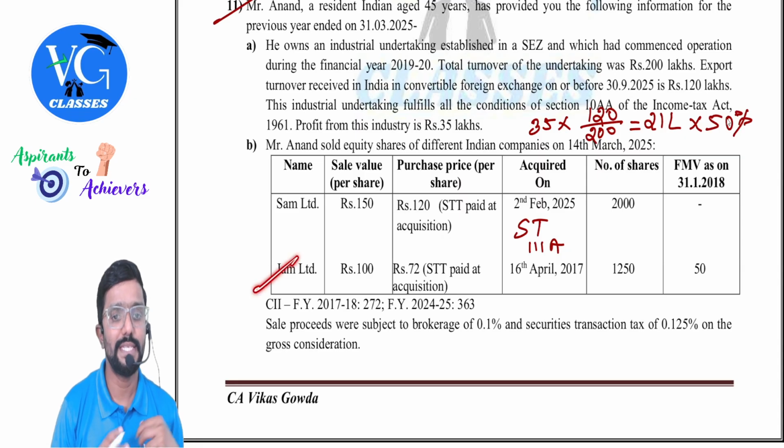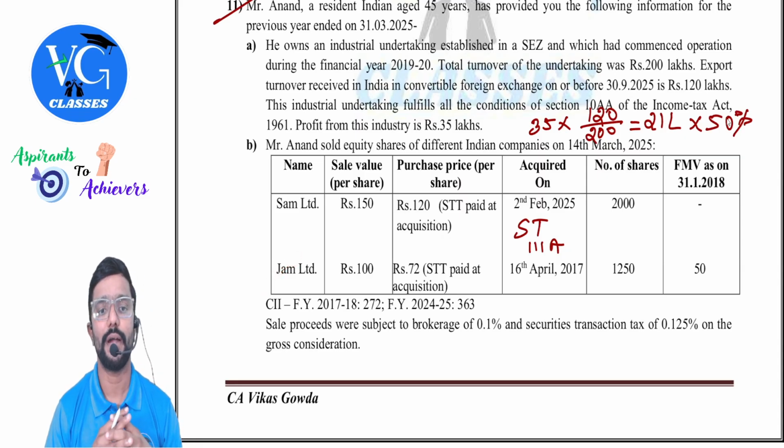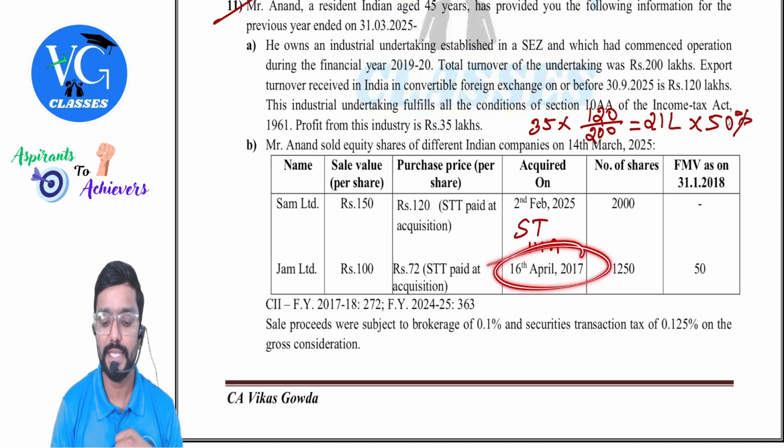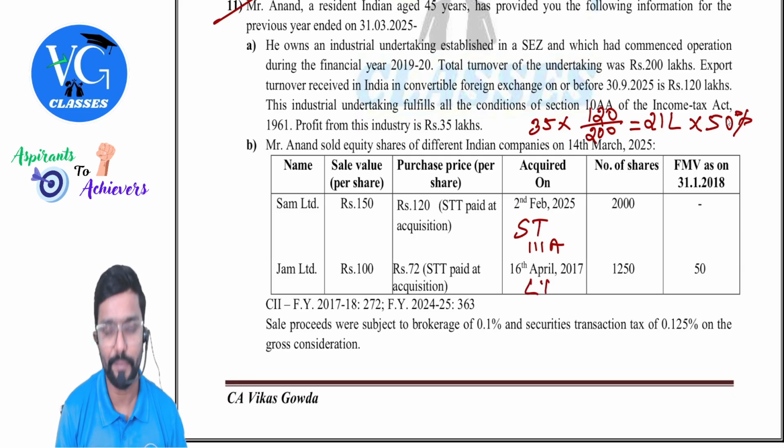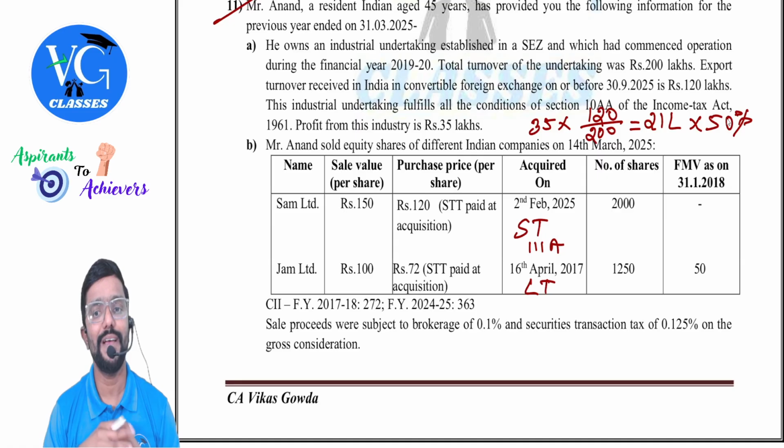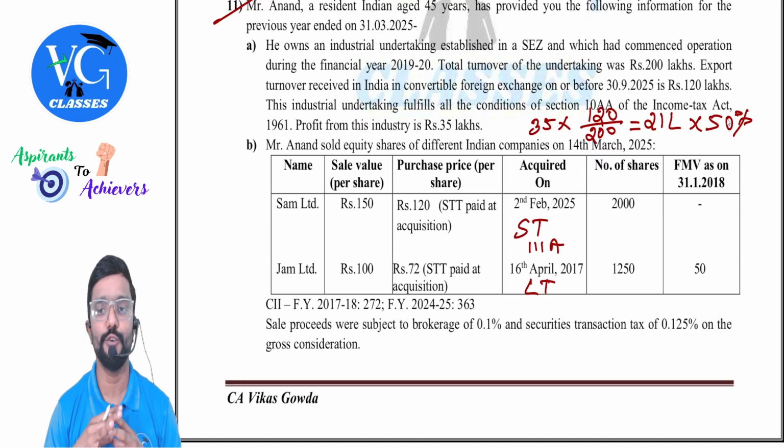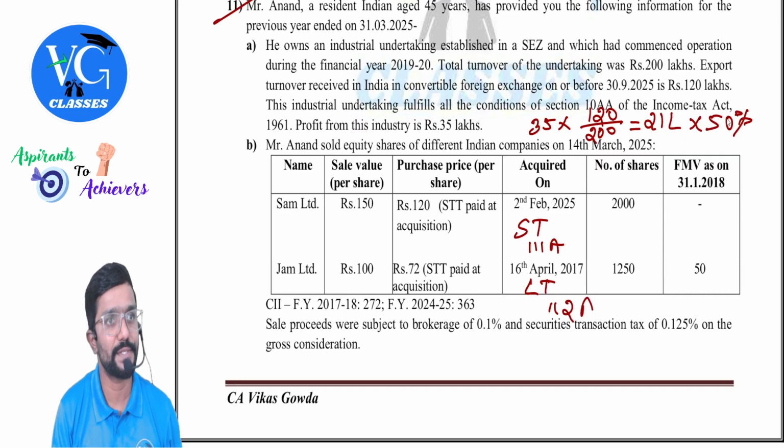Yes. Chalo. Jam Limited. Sale value 100. 72 is the purchase price. When did it purchase? 16th April 2017. Long term. Correct, no people? Long term. Number of shares is 1250. FMV also they have given. It is relevant under section 112A, guys.